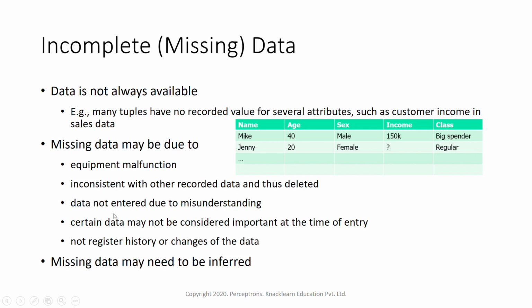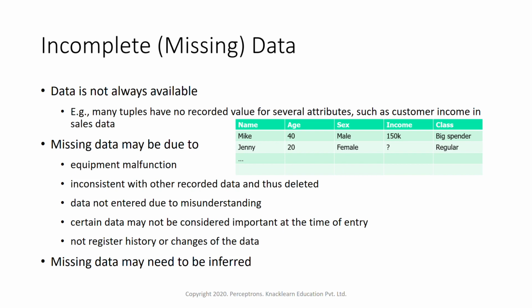Data not entered due to misunderstanding. Sometimes the data is not entered due to misunderstanding. Next, certain data may not be considered important at the time of entry, like somebody just entered the data but thought income is not an important field to enter. Not registering history or changes of the data. So history data might be different, the new data might be different.